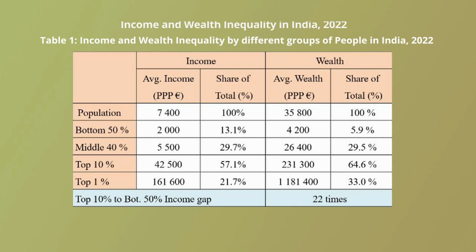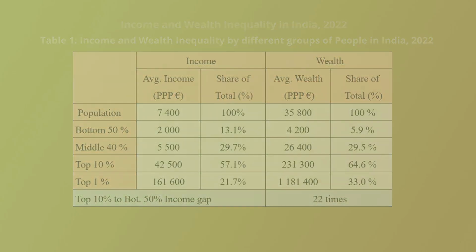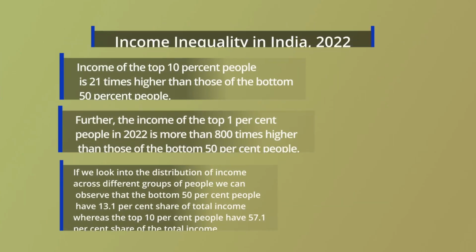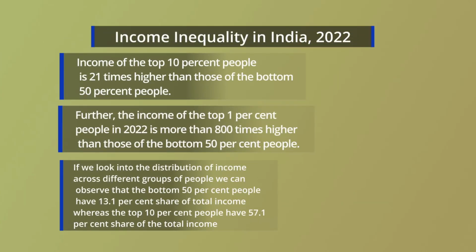If you consider wealth inequality, then wealth inequality is larger compared to income inequality. The bottom 50% of people own only 5.9% of the total wealth, whereas their income share was 13.1%. In the case of the top 10% and top 1%, the top 10% own nearly 65% of total wealth in our country, whereas the top 1% own 33% of the total wealth in our country.